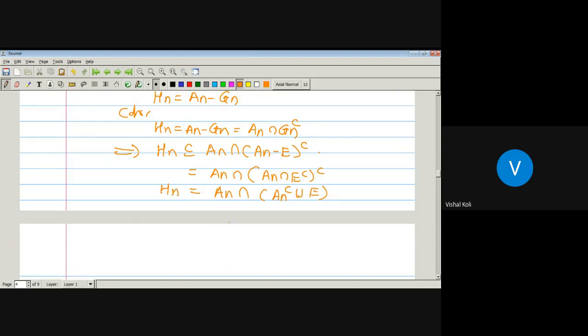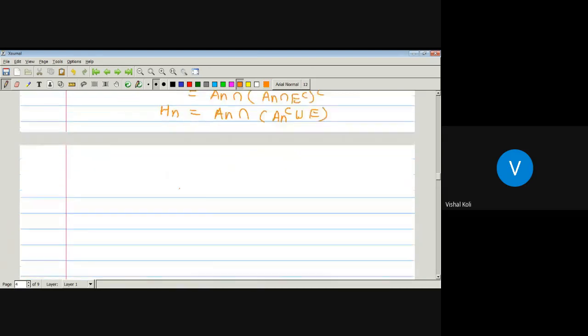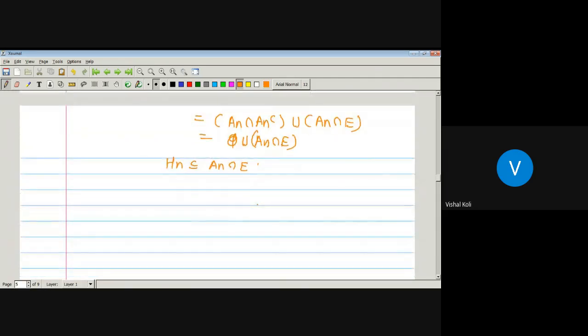So Hn is a subset of An intersection (An complement union E), which is An intersection An complement union An intersection E. An intersection An complement is the empty set, so phi union An intersection E is An intersection E. Therefore Hn is a subset of An intersection E. It means Hn contains all those elements which are common to both sets An and E, so Hn is a subset of An and Hn is also a subset of E. Let us call this star.